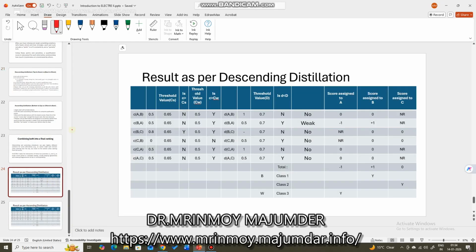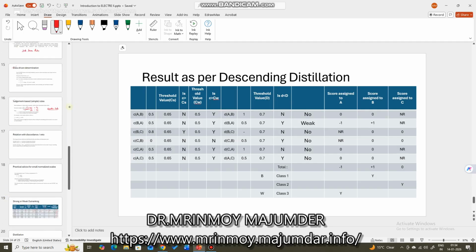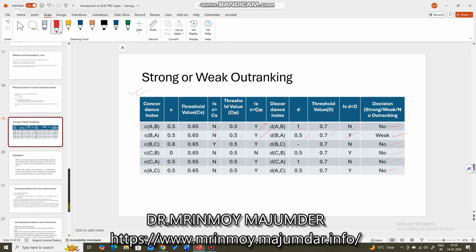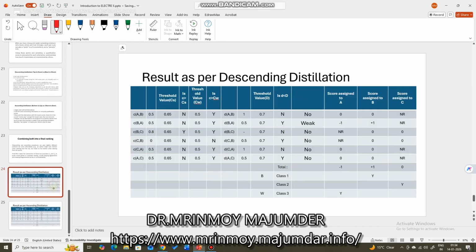You see, this is the result as per descending distillation. This is the same table, that is this one. This table I have just copy pasted into this table. I think you can understand that. Okay. So now after I have copy pasted, this is the decision actually.